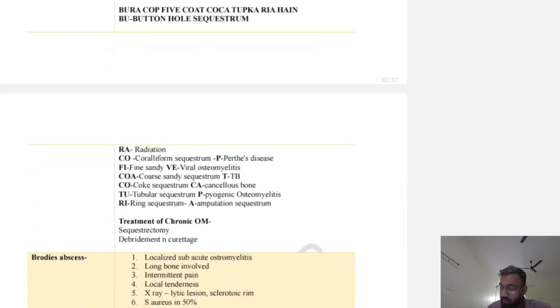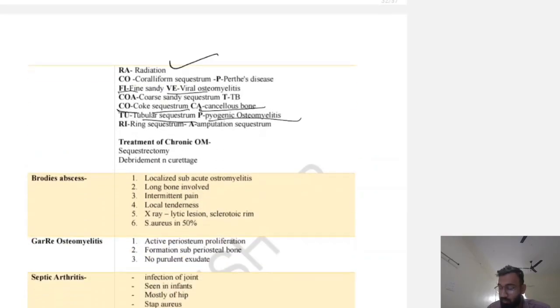So there are various types of sequestrum. BU is for buttonhole sequestrum, R is for radiation sequestrum. I know this mnemonic has no sense, but it covers all types of sequestrum. Fine sand is seen in viral osteomyelitis. Cork sequestrum is seen in cancellous bone. Tubular sequestrum is seen in pyogenic osteomyelitis.